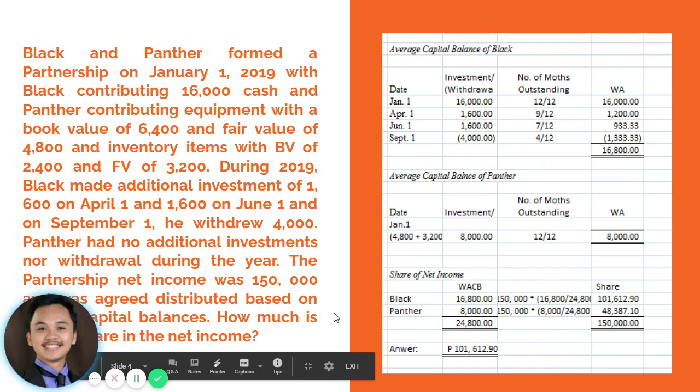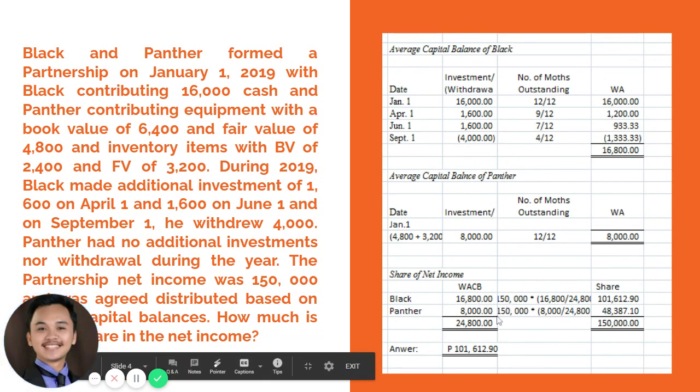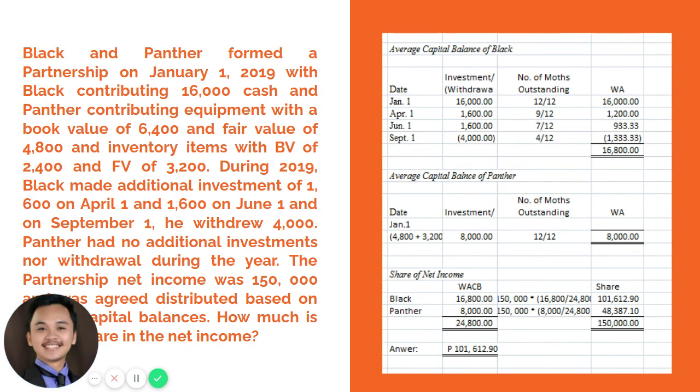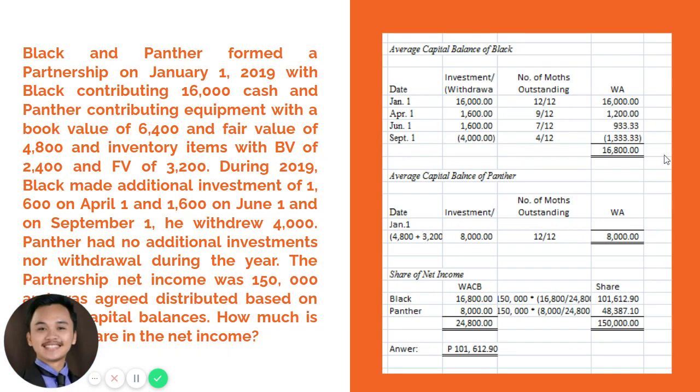So again here, the 150,000 net income will be distributed to Black and Panther using its weighted average. In order for us to compute the net income to be distributed to each partner, it's a prerequisite for us first to compute the average capital balance. Okay, let's start with computing the capital balance of Black. So we have here the beginning balance on January 1, which is 16,000.